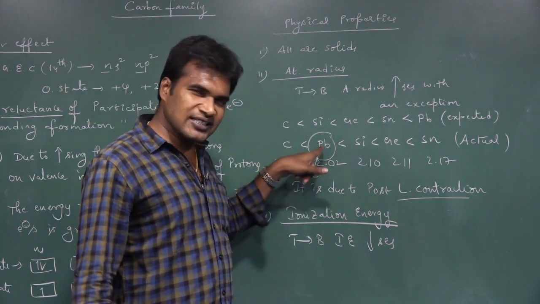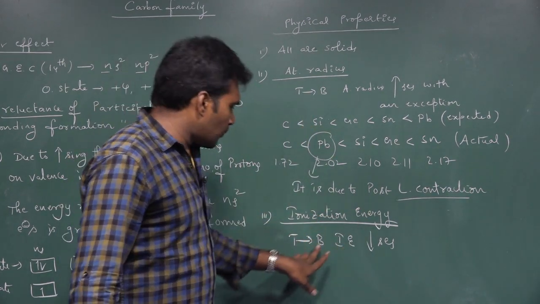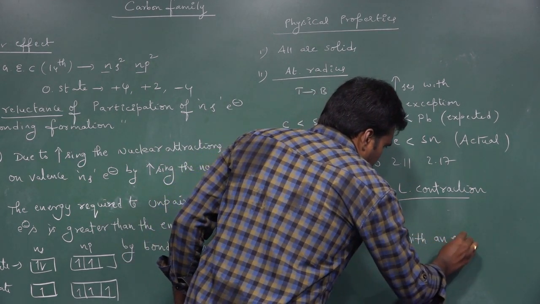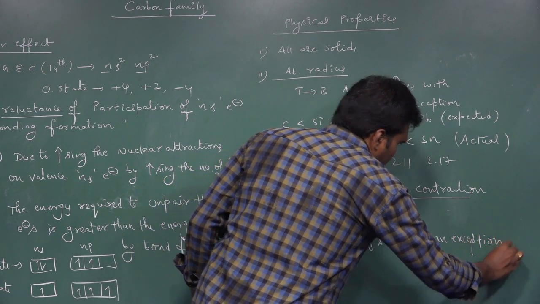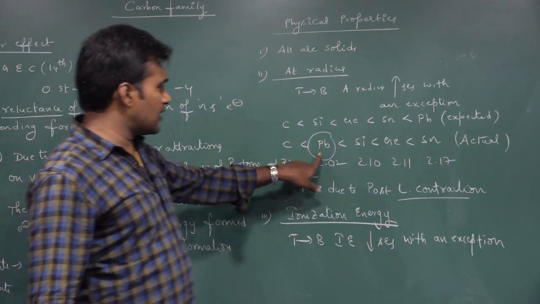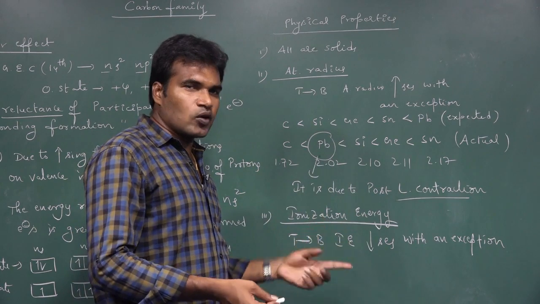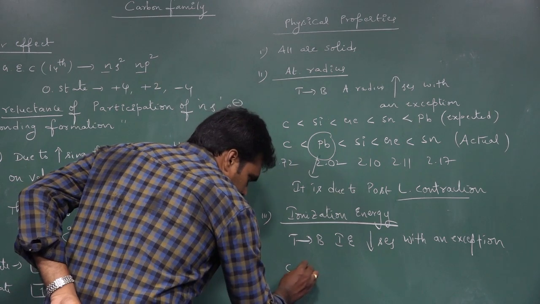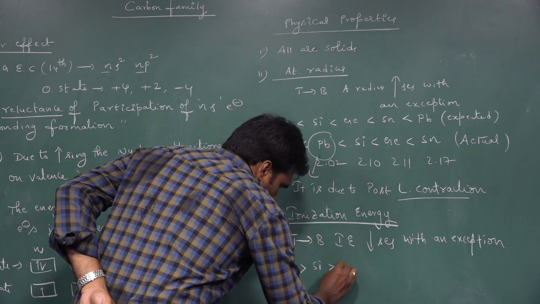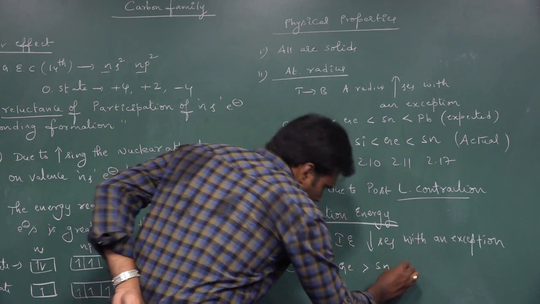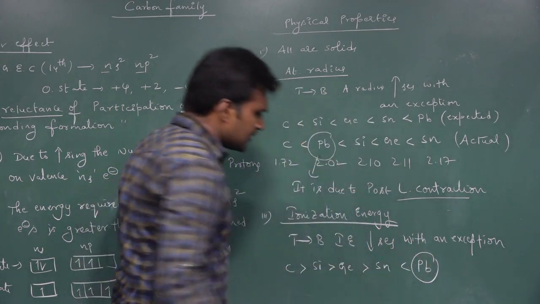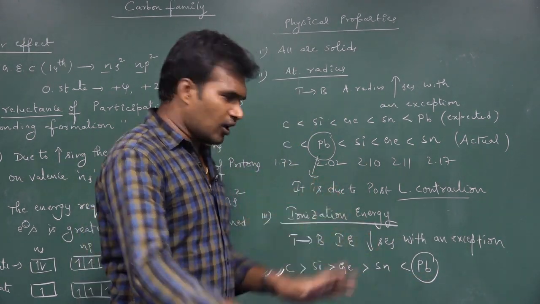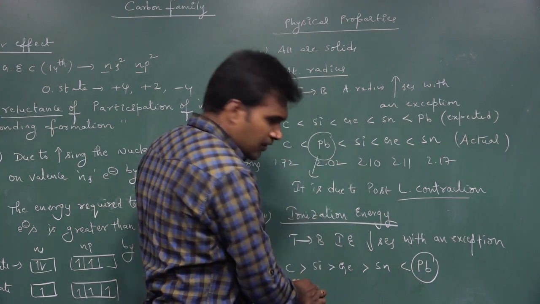But here, as in atomic size, there was an exception. From top to bottom ionization energy decreases, with one exceptional case. What is that exceptional case? Lead has an exceptionally smaller size. If it has a smaller size, the ionization energy should be greater. So the order is carbon, silicon, germanium, tin, lead. Lead exceptionally has higher ionization energy than tin. But we cannot compare the ionization energy of lead with either germanium or silicon.